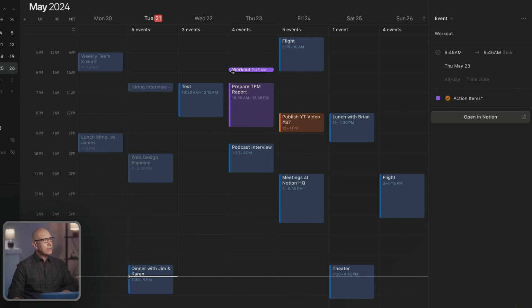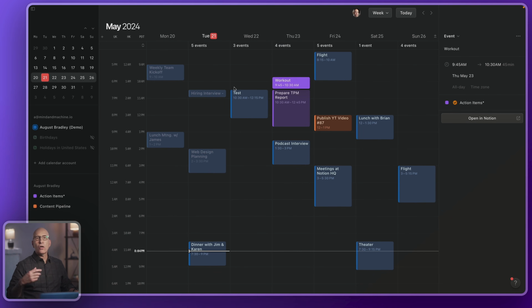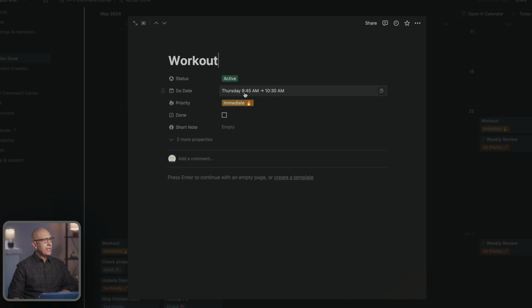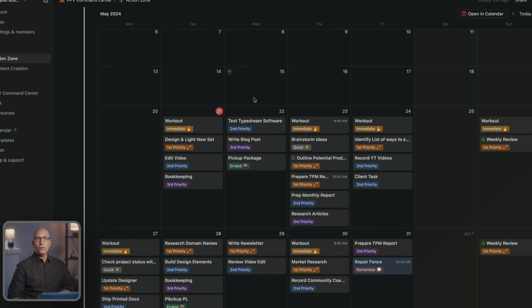And if we were to move it to a different place and adjust its length, perhaps, you'll see it's also updating in Notion. So we just moved workout from the 22nd here over to the 23rd and changed the time and changed the length of it. You'll see it's fully updated here. So it's a two-way sync. So any changes to the location on the calendar or the time and date in Notion is going to update in the other.